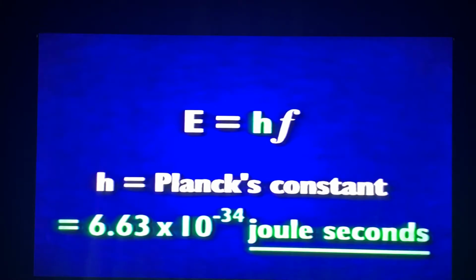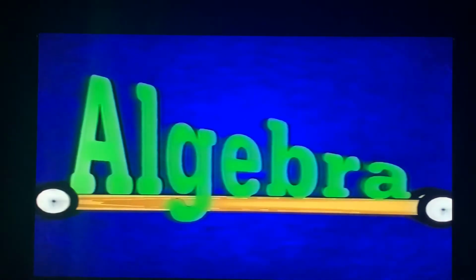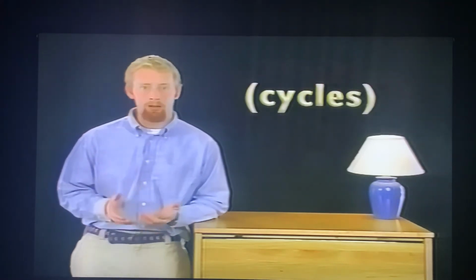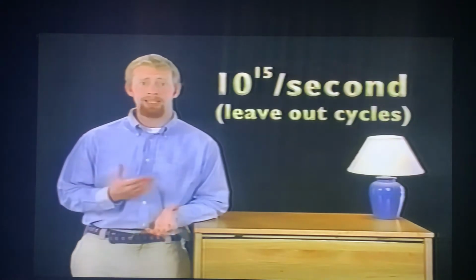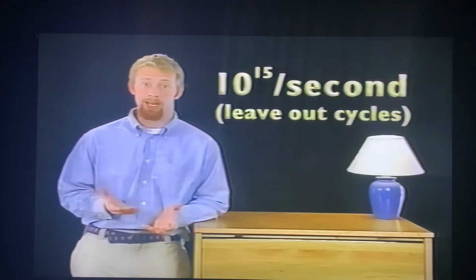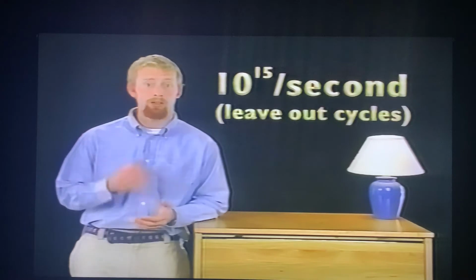The unit, joule seconds, doesn't really mean anything to those of us who aren't physicists, but you have to have it to make the algebra work out. So let's say you had some light with the frequency of 10 to the 15th per second. 10 to the 15th what per second? Well, cycles, but they aren't really a unit we measure per se. So we just say 10 to the 15th per second and leave out the cycles, and everything works out in the end, especially the units for energy, which are joules.